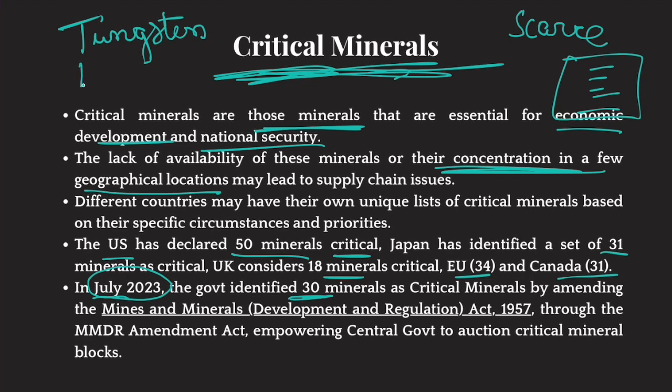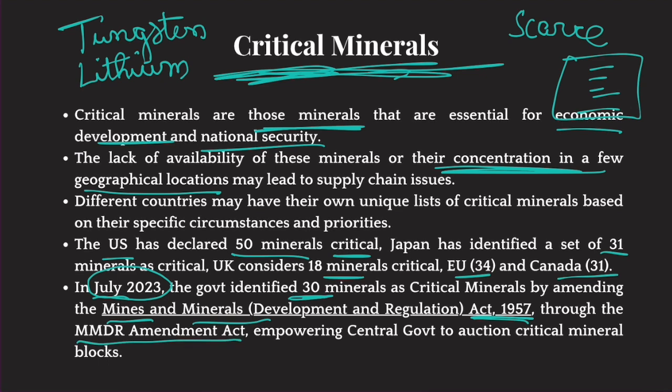Okay, lithium is also there, cobalt is also there. These are very rare minerals. Now, they were declared critical by amending the Mines and Minerals Development and Regulation Act by the MMDR Amendment Act. And through that amendment, the Center, or Parliament, says that the right to auction these critical minerals lies with the central government. So the central government has all the power in auctioning these mineral blocks. That is why the Tamil Nadu government cannot do anything.